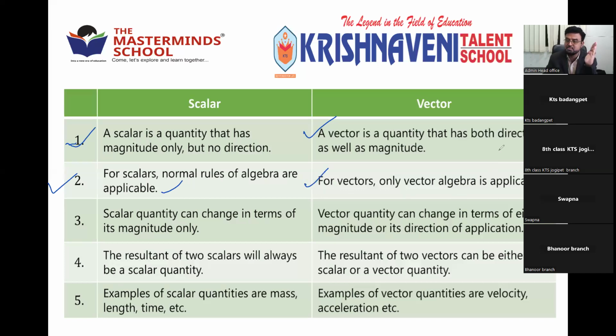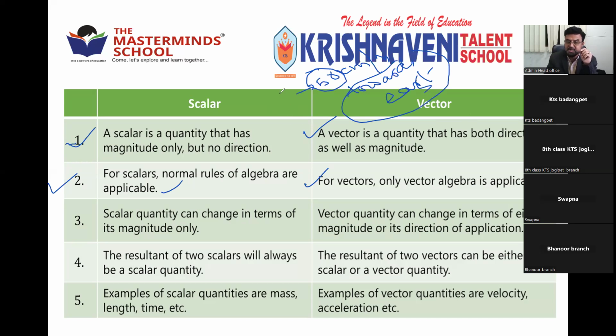There is a separate branch in mathematics called vector algebra, which deals with vectors that have both magnitude and direction. For example, your vehicle is traveling with a speed of 50 km per hour towards east. What is the meaning? This 50 is the magnitude, and towards east is the direction.